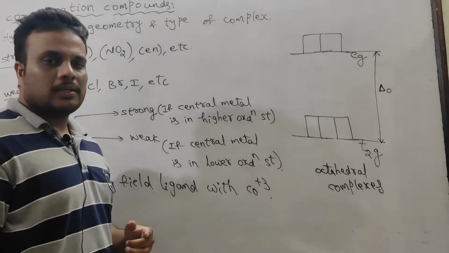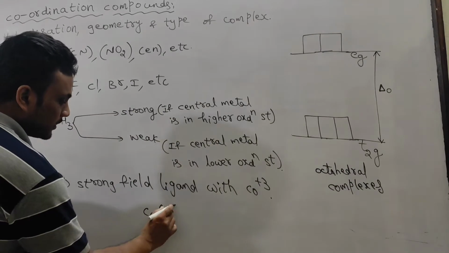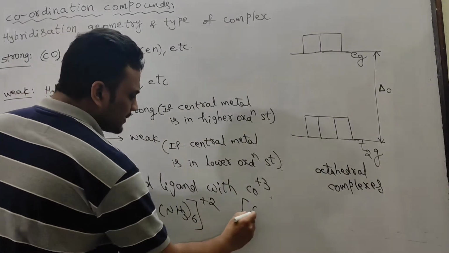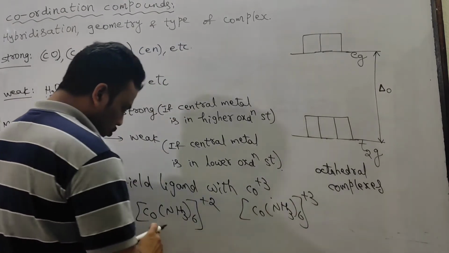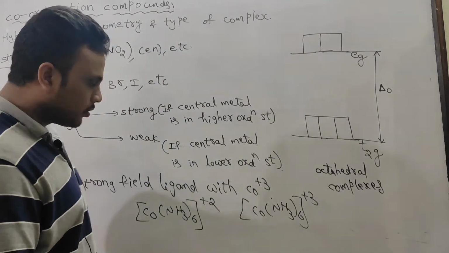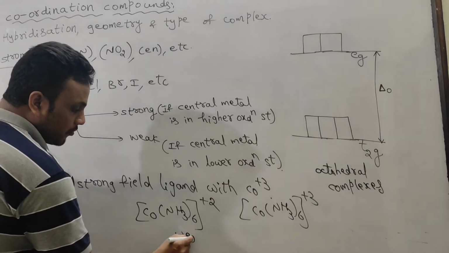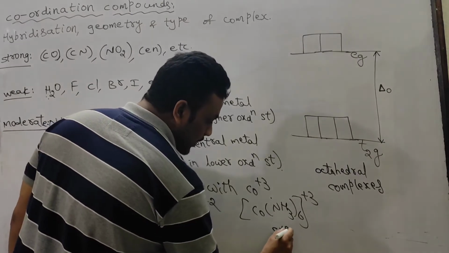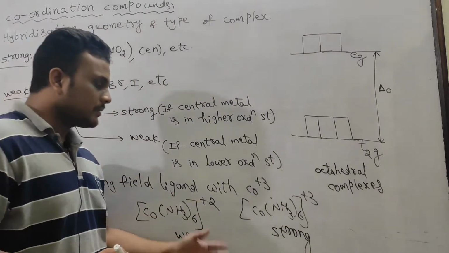You can understand easily by taking these two cobalt ammonia complexes. In the first complex cobalt is in plus 2 oxidation state, in the second complex cobalt is in plus 3 oxidation state. With cobalt plus 2 here ammonia acts as a weak field ligand, but in this complex the same ammonia ligand acts as a strong field ligand. Okay, so that you have to understand.